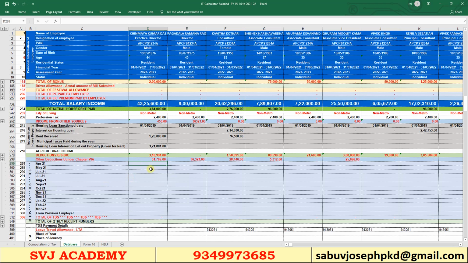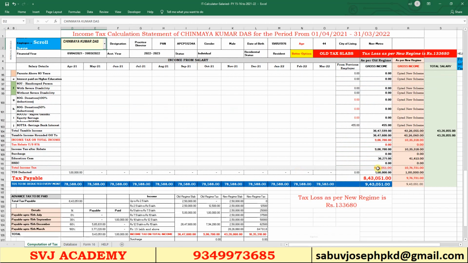Suppose we have deducted 1 lakh from this employee's salary, just enter 1 lakh here. Now come to the computation sheet. The total income tax is 9,43,051. The tax deducted is showing as 1 lakh. It is deducted from here, and the balance tax is showing 8,43,051.